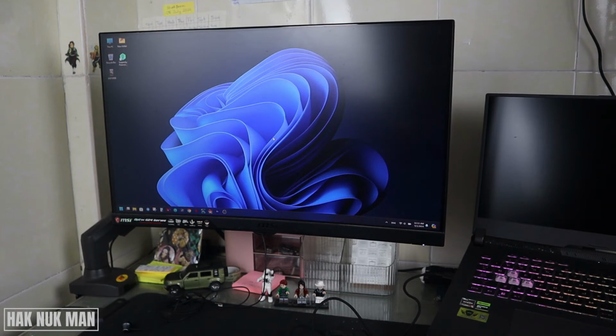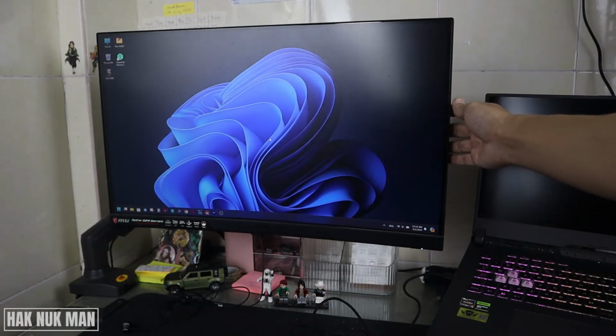Okay, good evening everyone, and in today's video I'm going to show you where the settings button is located on your MSI gaming monitor. As you can see in front of you is the 24-inch gaming monitor, model G24 series. I think most MSI monitors use that button at almost the same location. To find it, you can look at the back of your monitor.